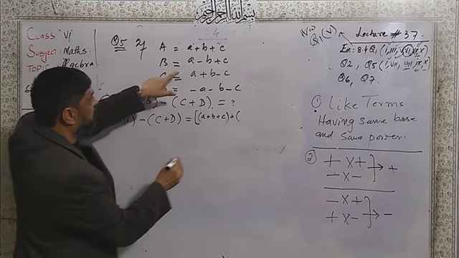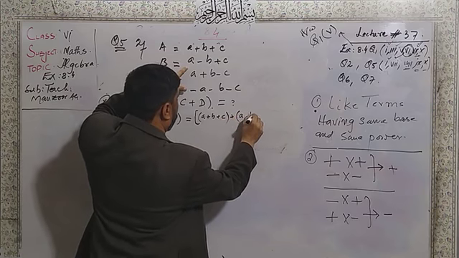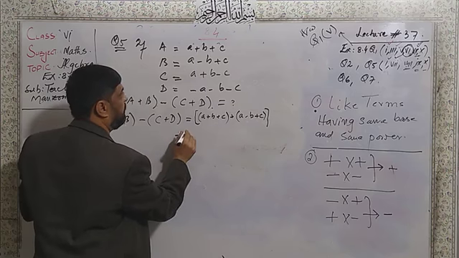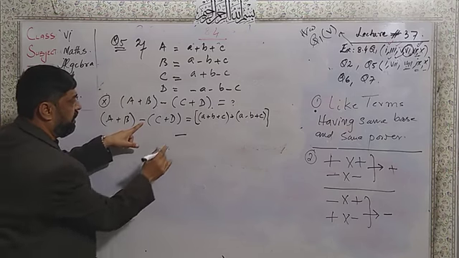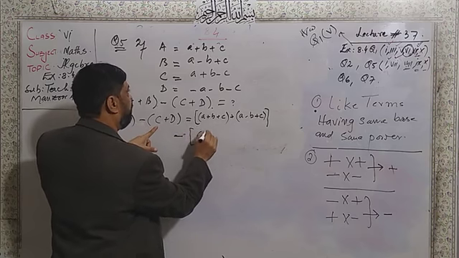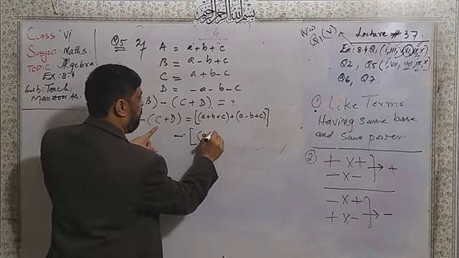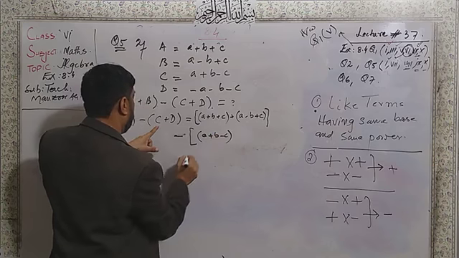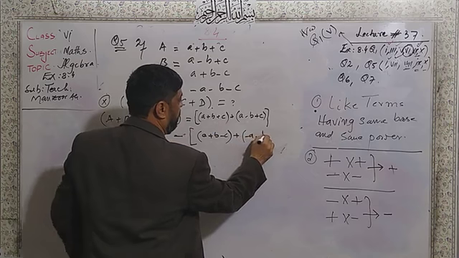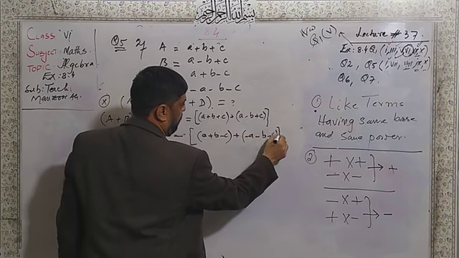What is the B value? A minus B plus C. I will write here. Then minus. I will place here minus. Then large bracket. What is the value of C here? A plus B minus C. Here again plus the D value, minus A minus B minus C.